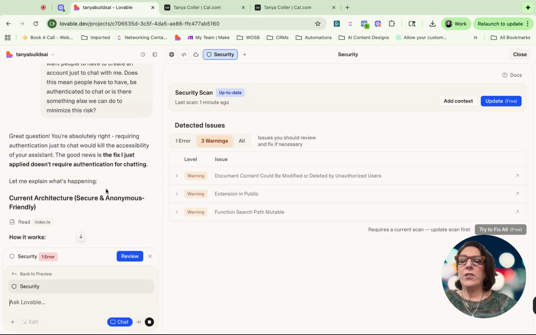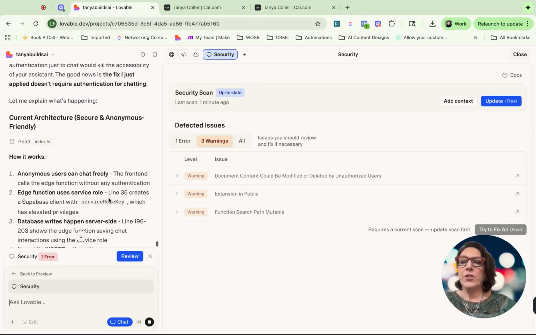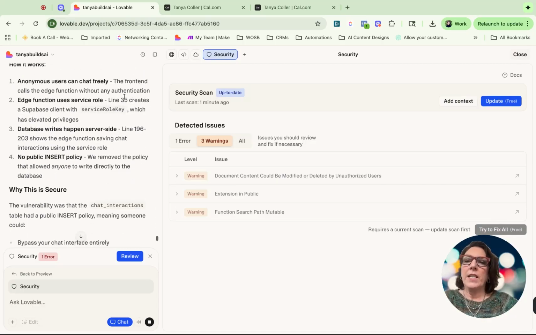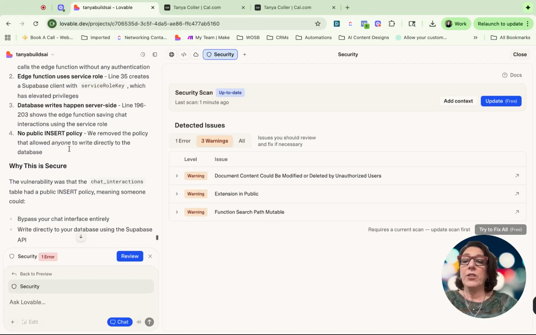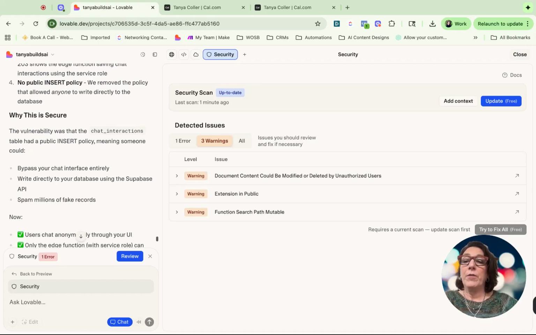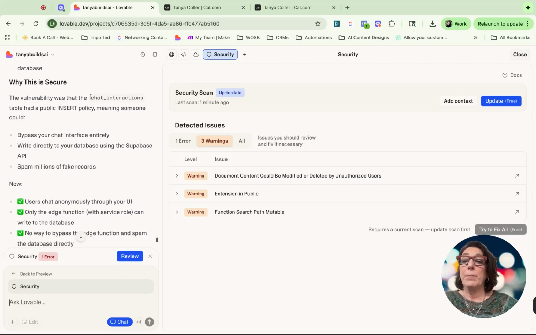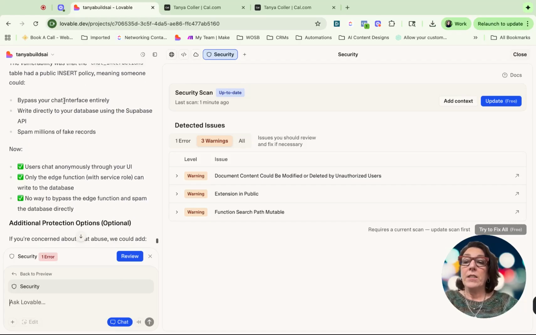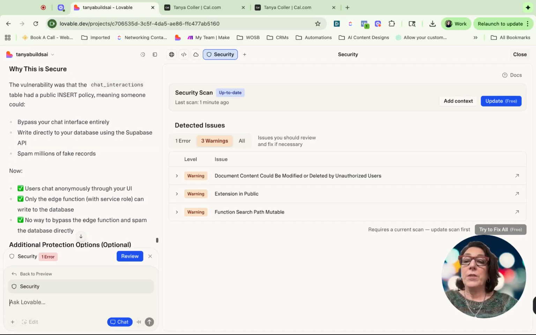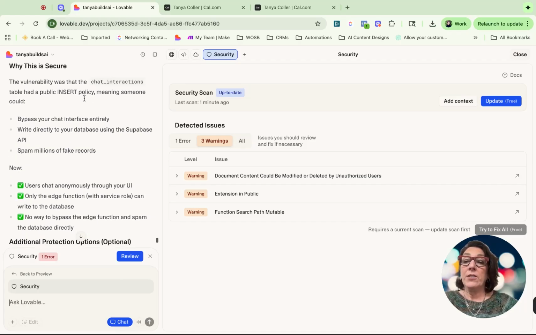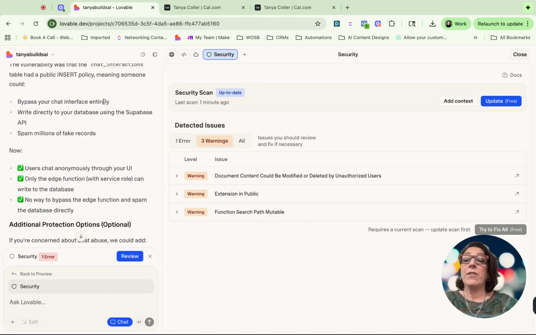Great. The fix I just applied doesn't require authentication for chatting. And authentication means logging in, having someone create a user account and log in each time so they can chat freely. Line 35 creates a client with a service role key with elevated privileges. We removed the policy that allowed anyone to write directly to the database. The chat interactions table had a public insert, meaning anyone could bypass the chat interface entirely.